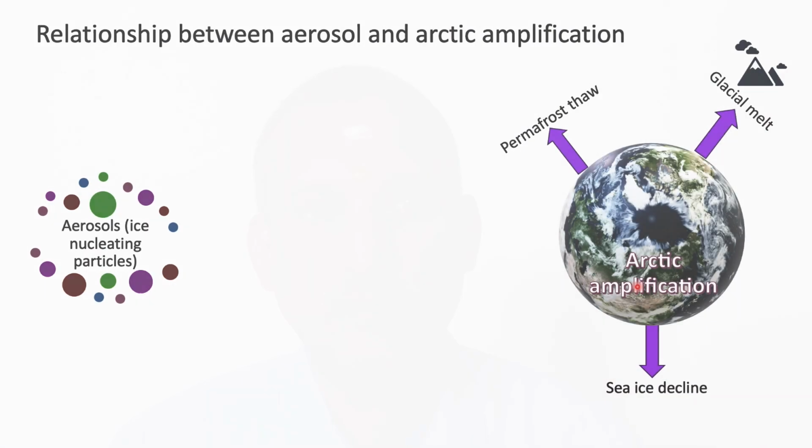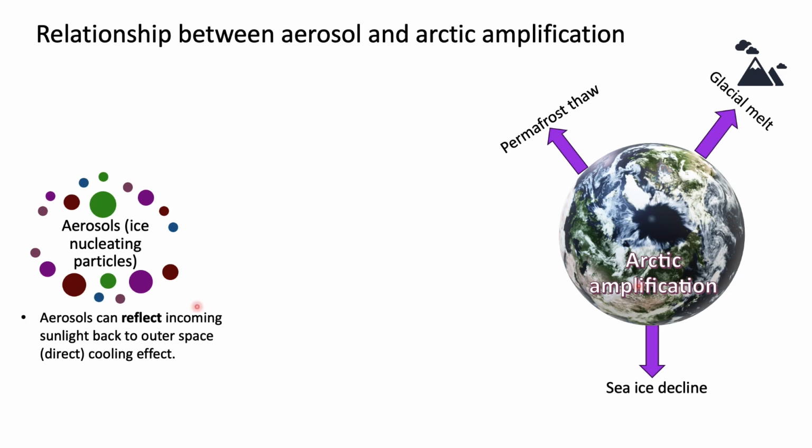Let us look at the processes or the steps involved in that. Aerosol formation involves aerosols reflecting the incoming sunlight back to outer space. This is called a direct effect or a cooling effect. This is also one of the reasons for the albedo, and then the Arctic aerosols can also absorb particles, that is basically the black carbon, which leads to an increase in the warming.